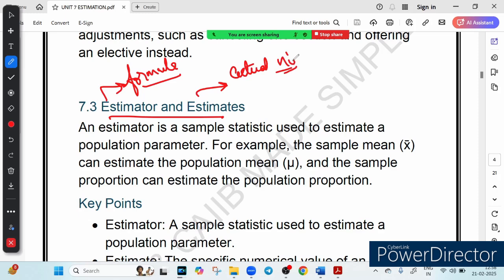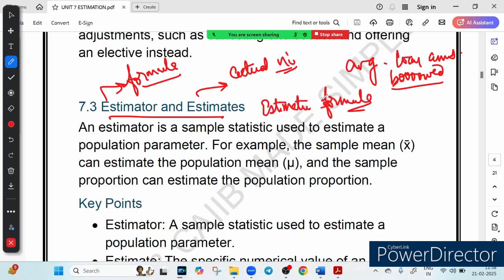Let me give you an example. A bank wants to estimate the average loan amount borrowed by customers. In this case, the estimator will be the formula we use, like the sample mean, X bar. And the estimate will be the actual calculated value. Suppose we calculated 5 lakh. So this 5 lakh is the estimate of the average loan amount borrowed. I hope this makes sense to you.